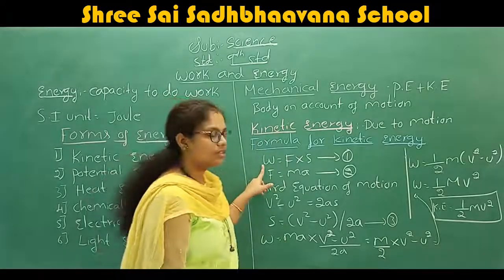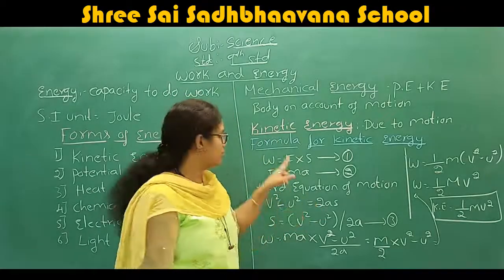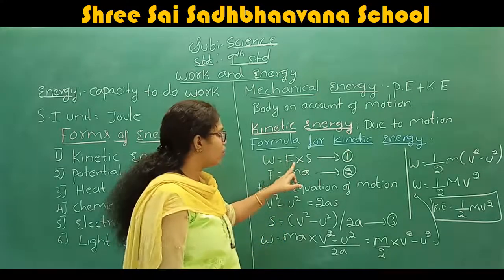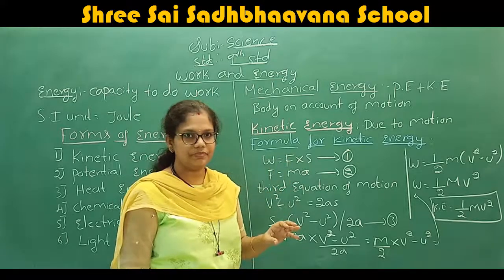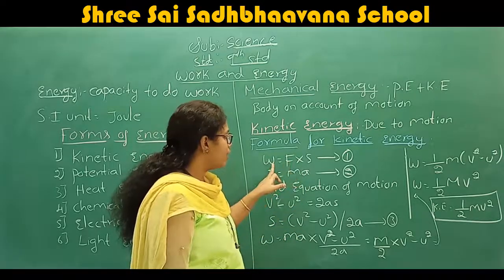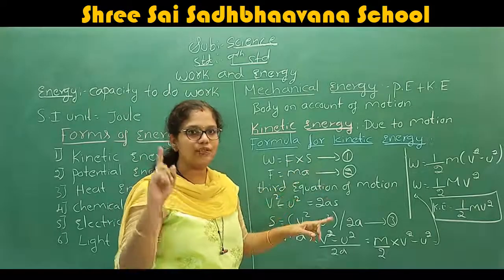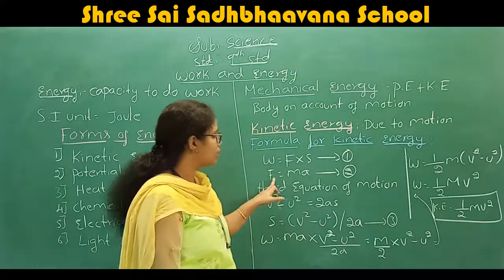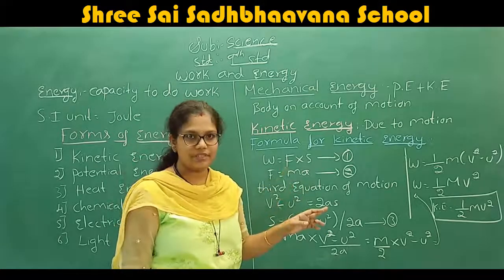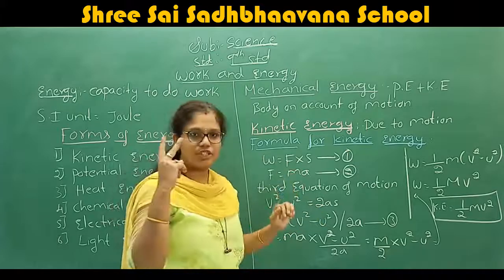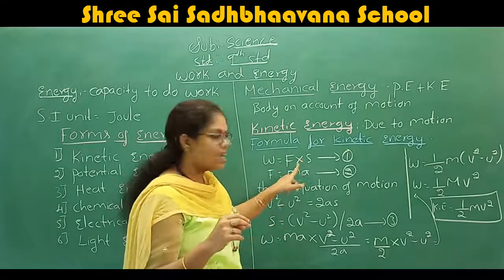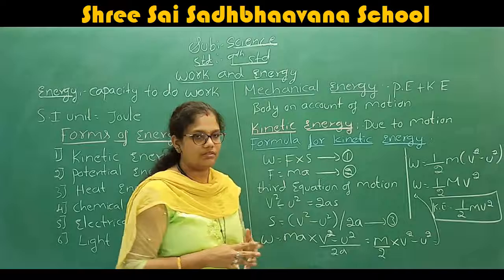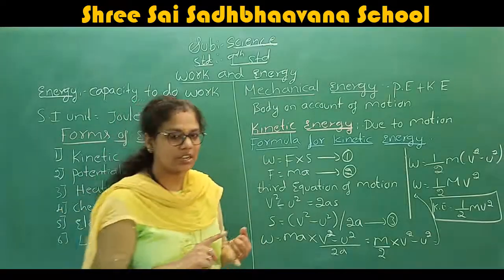First you take the formula for work: work is equal to force into displacement, taken as equation 1. Next, you know the formula for force: force is equal to mass into acceleration, taken as equation 2. After that, you take equation number 1 and equation number 2.